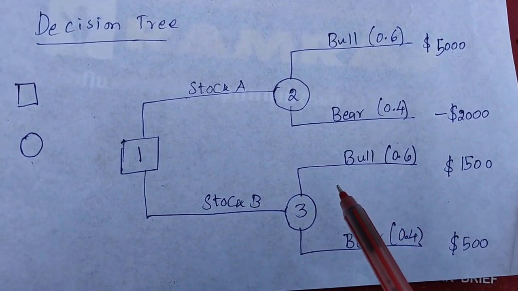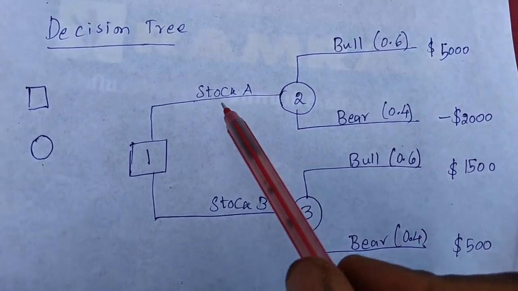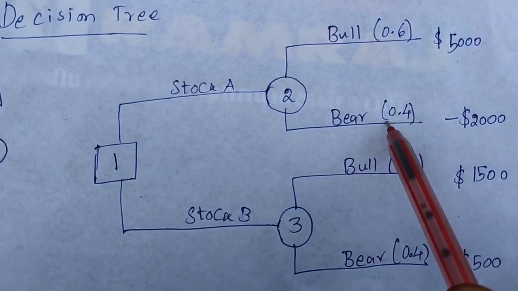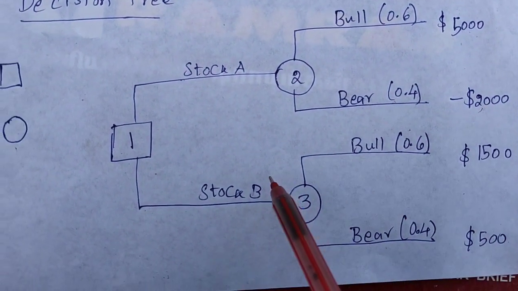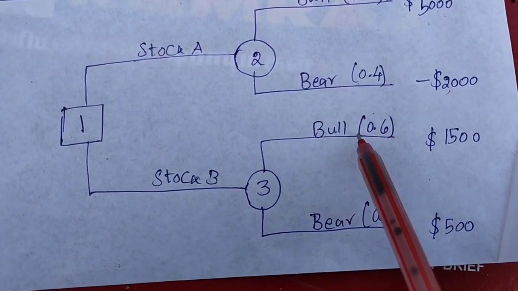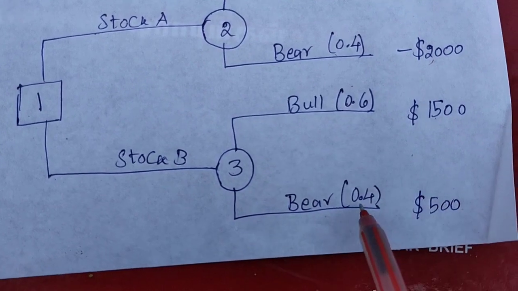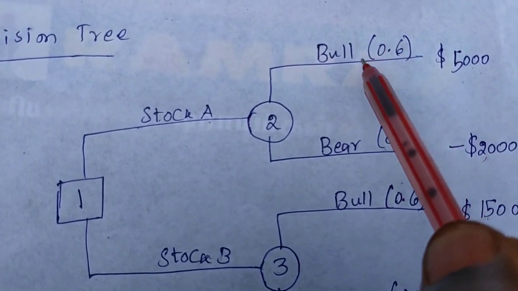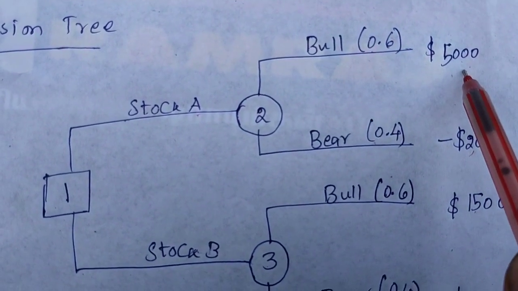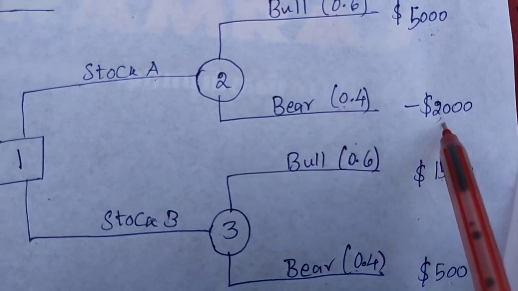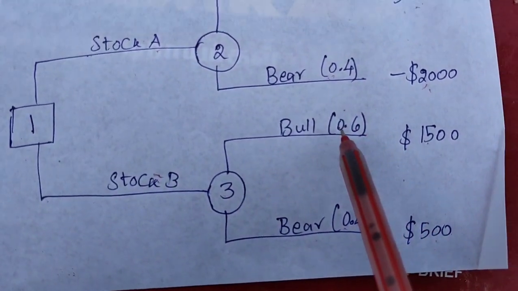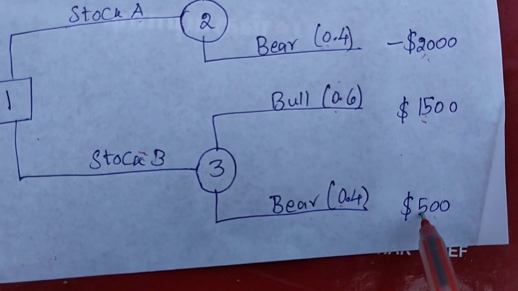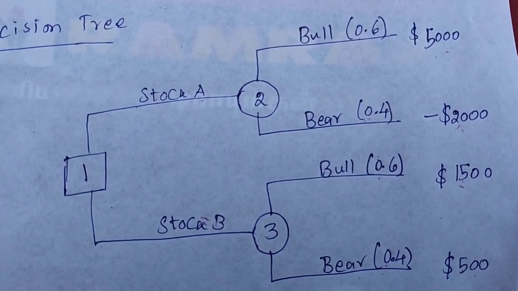This is the decision tree we have drawn, and now we are going to make a decision. It's very simple. The stock A expected value is 0.6 into 5,000 plus 0.4 into minus 2,000. The stock B expected value is 0.6 into 1,500 plus 0.4 into 500. Let us see the calculation and the figures.